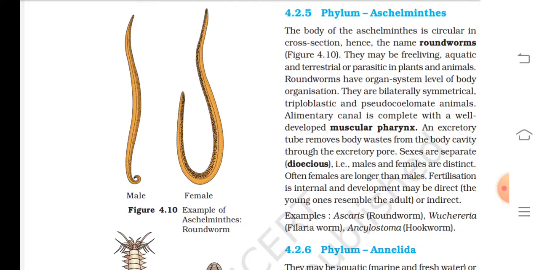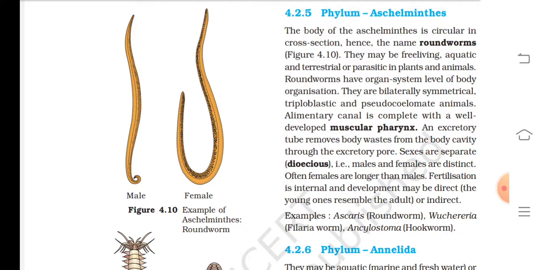They may be free living, aquatic and terrestrial, or parasitic in plants and animals. Roundworms have organ system level of body organization. They are bilaterally symmetrical, triploblastic and pseudocoelomate animals. The alimentary canal is complete with a well developed muscular pharynx, and excretory tubes remove body wastes from the body cavity through the excretory pore.